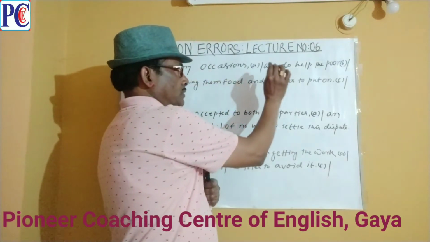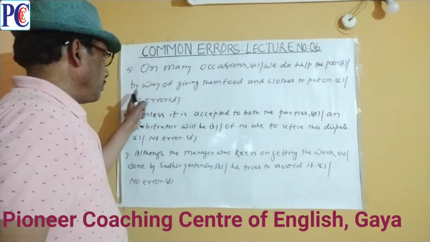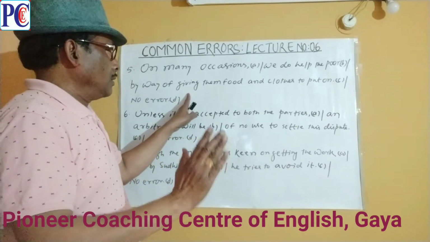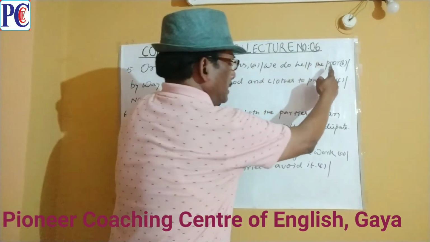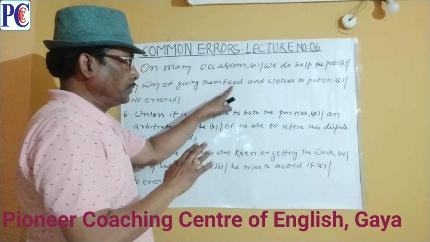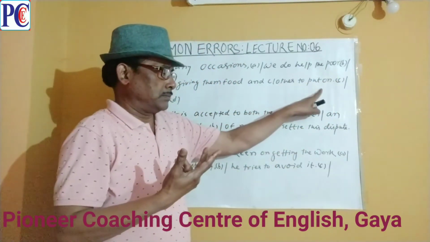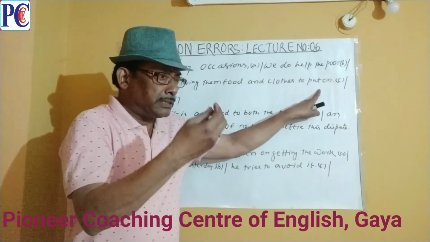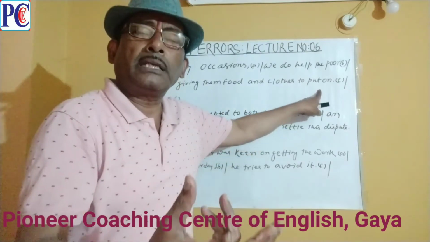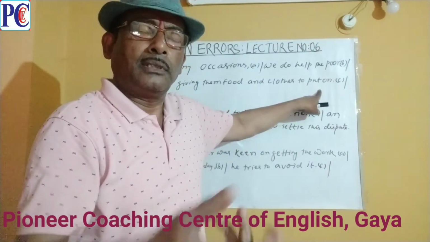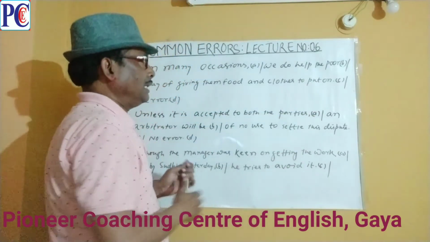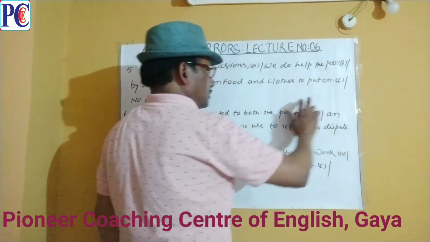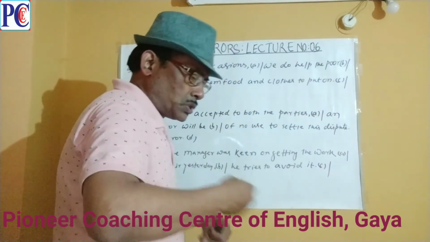On many occasions, we do help the poor by way of giving, showing the method, by way of giving them food and clothes to put on. गरीबों को भोजन और कपड़े पहनने के लिए दे. तो क्या भोजन पहनने की चीज होती है कि खाने की चीज होती है? Certainly खाने की चीज होती है. Clothes has been defined with the purpose to put on, and food has the purpose to be eaten.